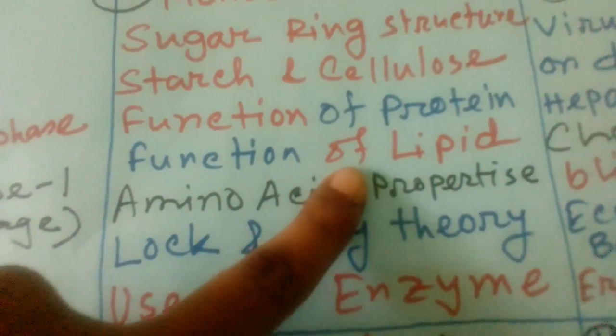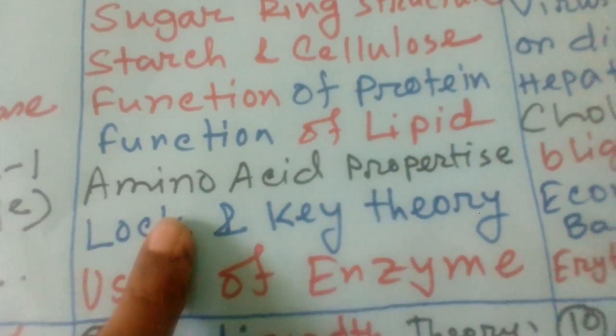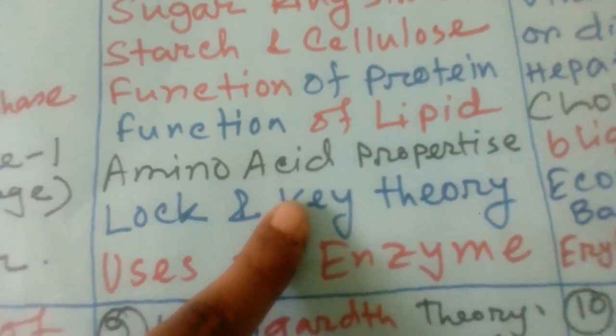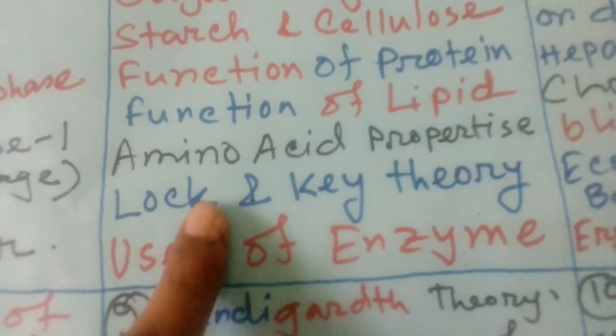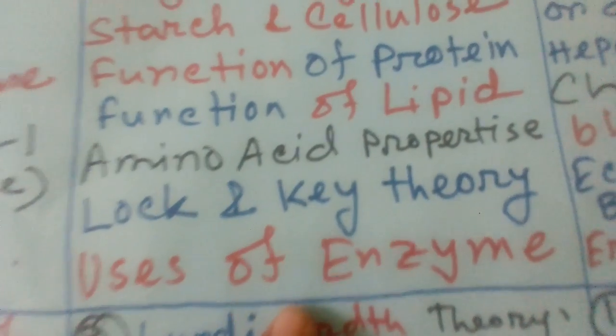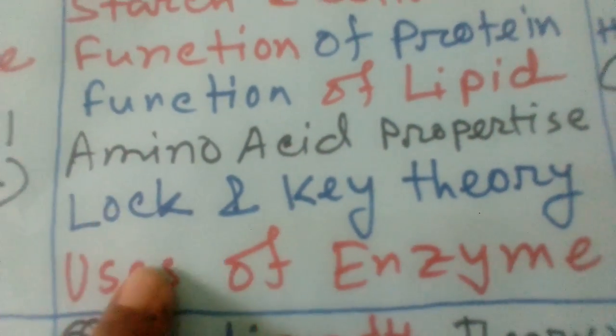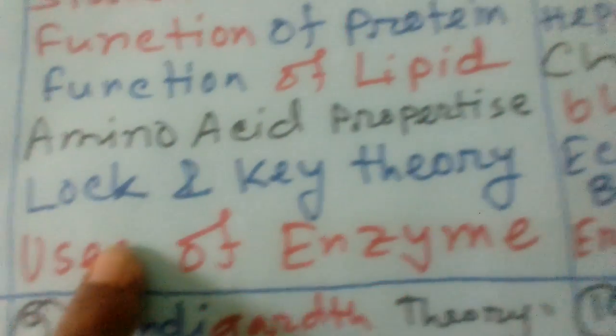And the function of protein and lipid is a common description type question. And amino acid properties or characteristics of amino acid, lock and key theory of enzyme and uses of enzyme, these two are very important for this year.